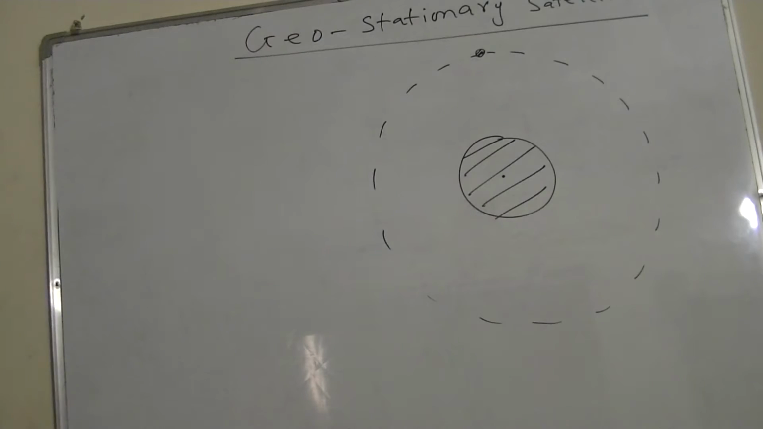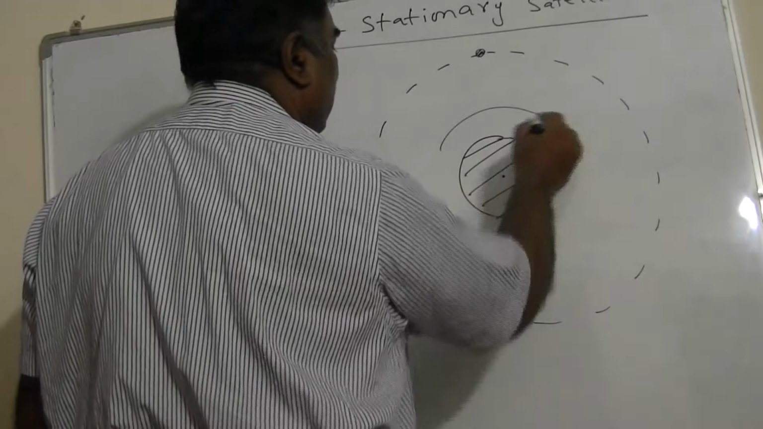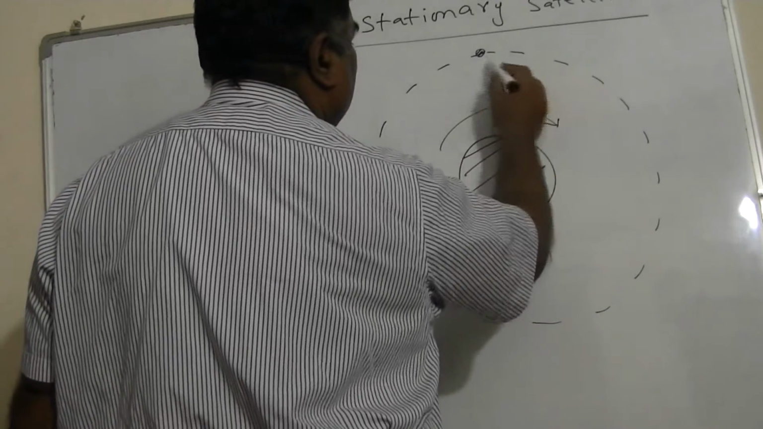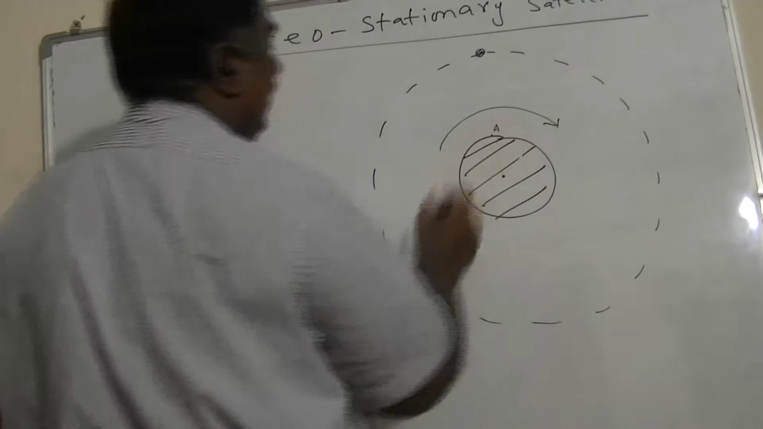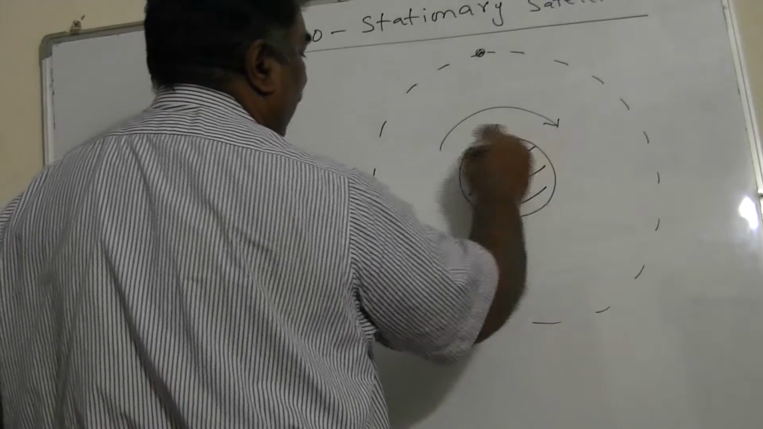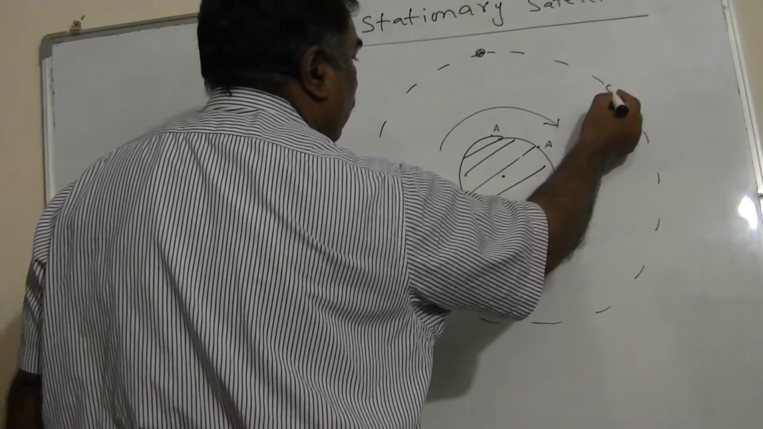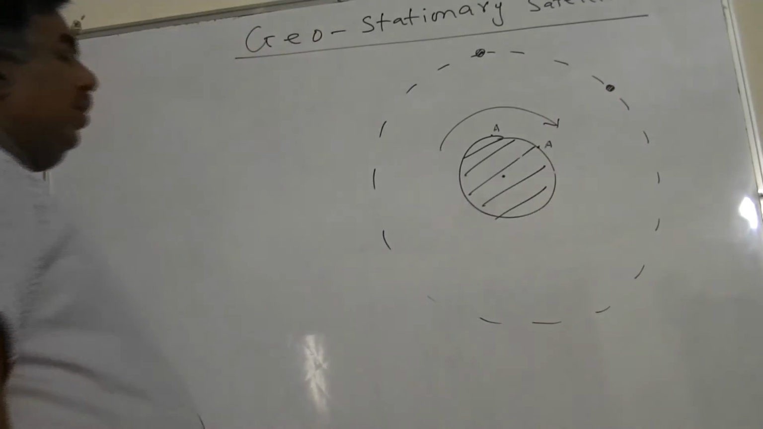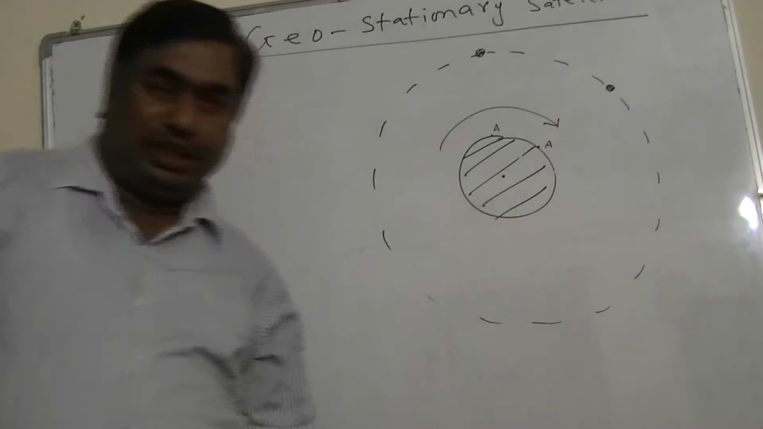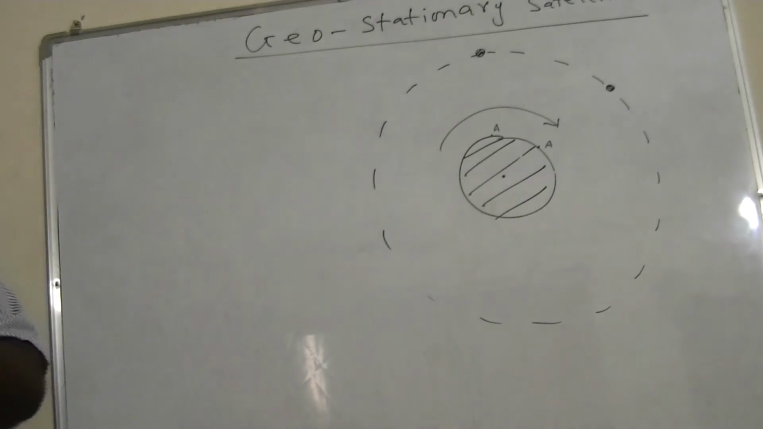Now, suppose Earth moves from west to east in this direction. As the Earth moves, the satellite moves similarly. So, if this particular point A is on Earth, and this satellite seems to be here, when Earth rotates and its point A comes here, this geostationary satellite also comes here. So always with respect to a point, this satellite seems to be stationary.